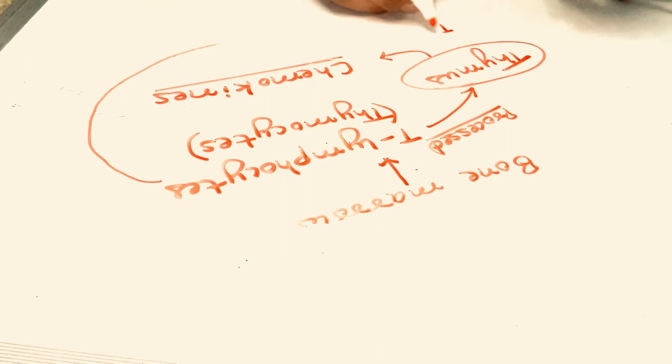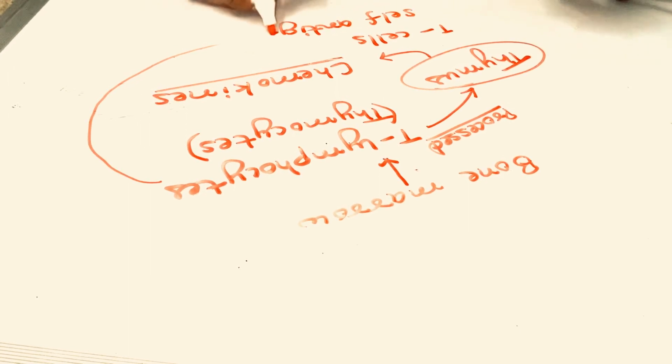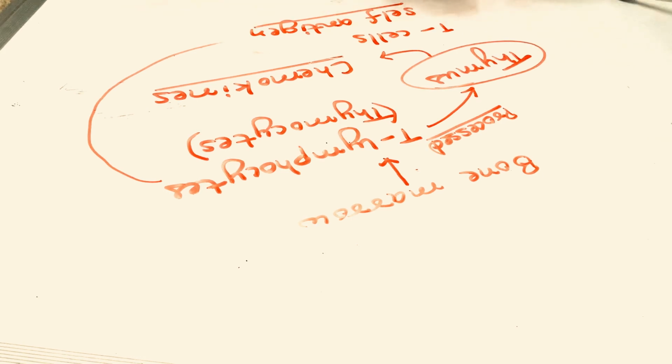Here, these T cells are exposed to self antigens, like self cells of the body. Now, tell me, should these T lymphocytes kill the cells of their own body? No. T lymphocytes should kill the cells of a foreign body, not the self body.